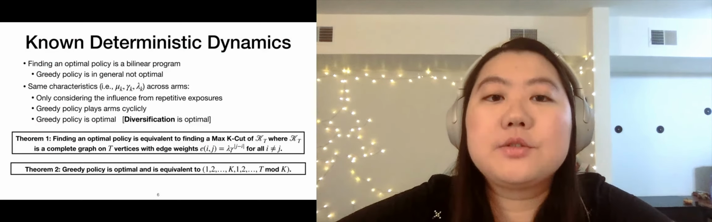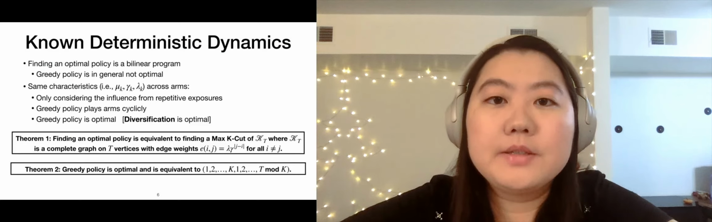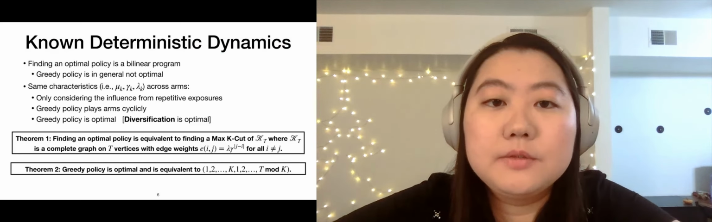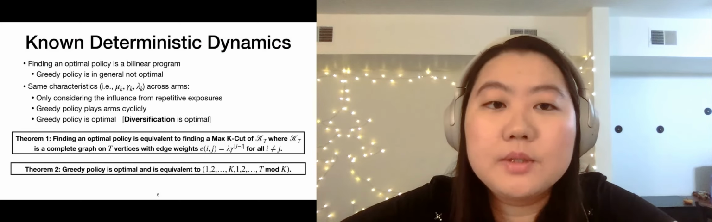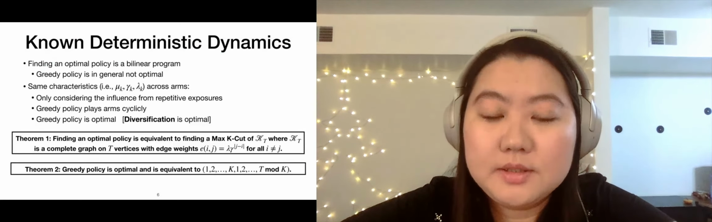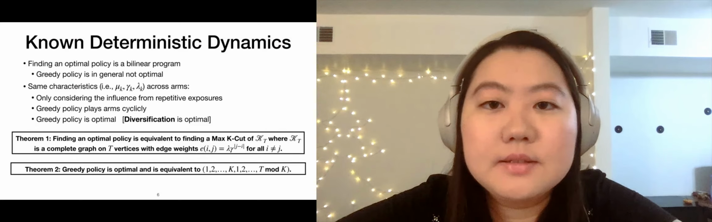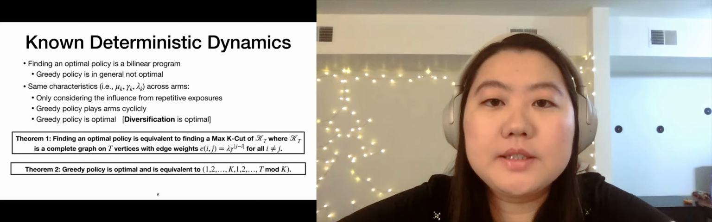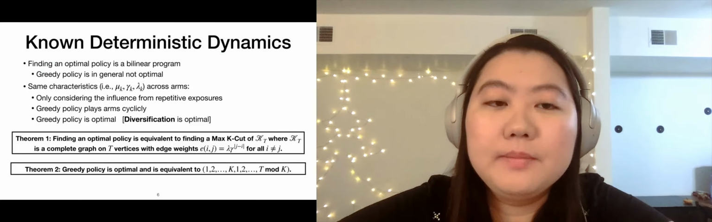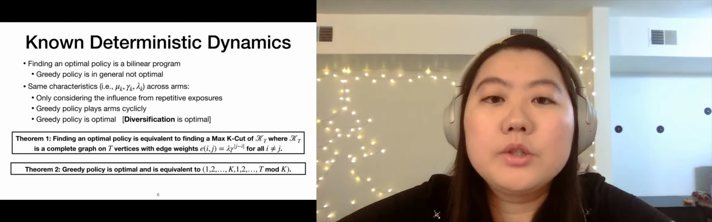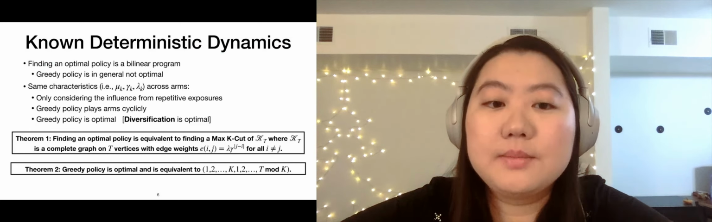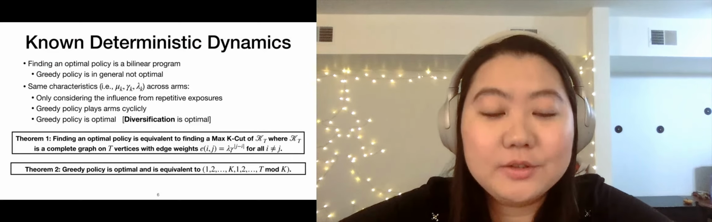When analyzing the optimal strategy for rebounding bandits, we start with a simplified case where we know the dynamics and the dynamics are deterministic with no noise in the system. In that case, finding an optimal policy can be written as a bilinear program, and the greedy policy, which is the policy that pulls the arm with the highest expected reward given its historical pulls at each time step, is in general not optimal.